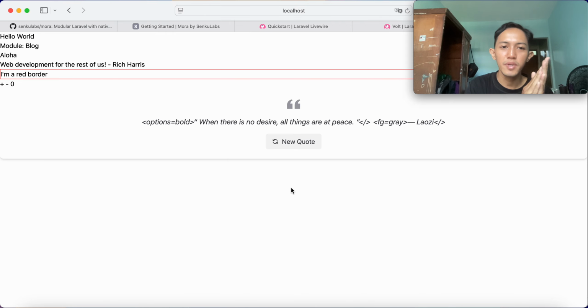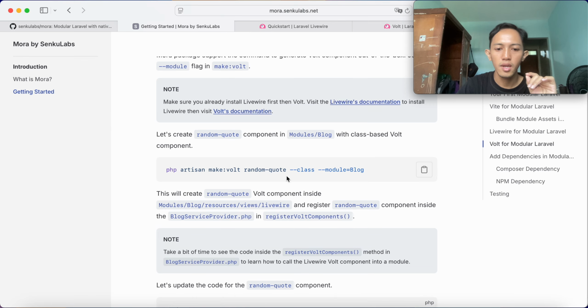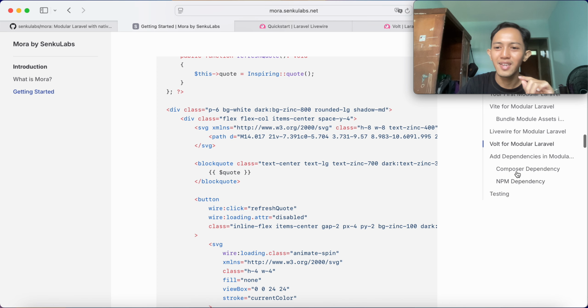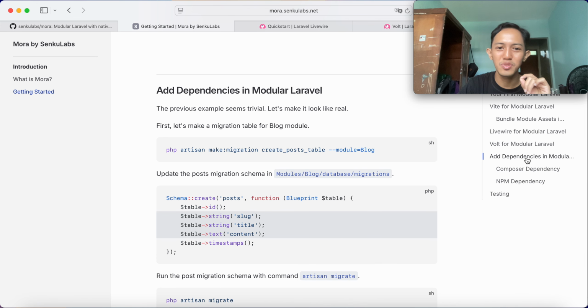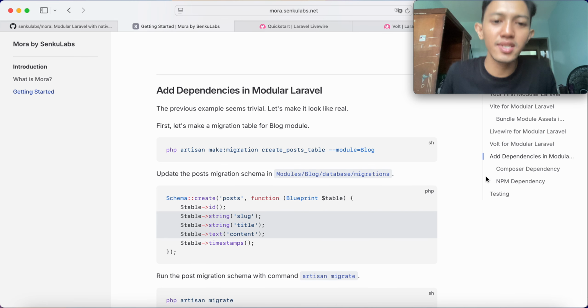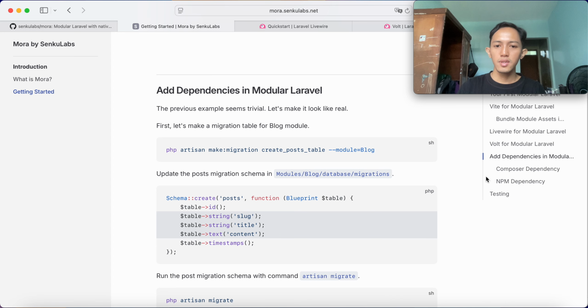Okay, and then back to the topic. We are already done with Volt in modular Laravel. Okay, next, add dependencies in modular Laravel. So I would like to say that the previous example seems trivial, so let's make it look real.